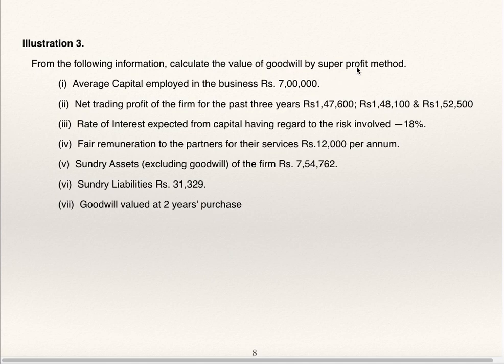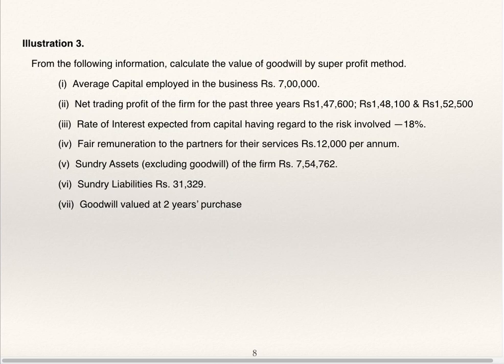We are supposed to find out goodwill by super profits method. Supposed to find out super profit. Profits have been given, trading profit. From that you are supposed to deduct remuneration of the partner. Then you will get profit after deducting remuneration. Find out the average profit, and this percentage you are supposed to work out on capital employed. This expected profit minus average profit will be super profit. Goodwill is 2 years purchase, super profit multiplied by 2 will be goodwill.